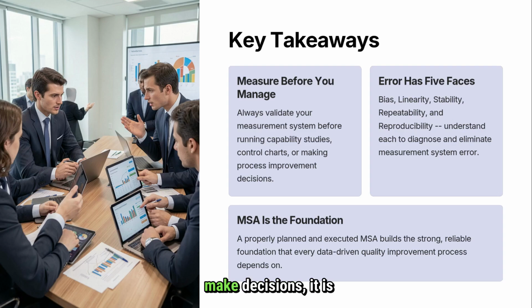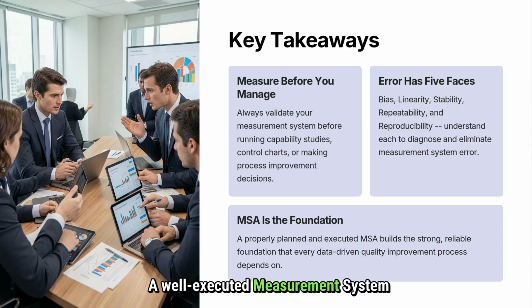Before using data to make decisions, it is important to validate the measurement system. A process should not be evaluated using capability studies, control charts, or improvement projects unless the measurement system is proven to be reliable. Poor measurements can lead to incorrect conclusions and ineffective actions. Measurement system error consists of 5 key components: bias, linearity, stability, repeatability, and reproducibility. Understanding each component helps identify the source of measurement variation and provides direction for improvement.